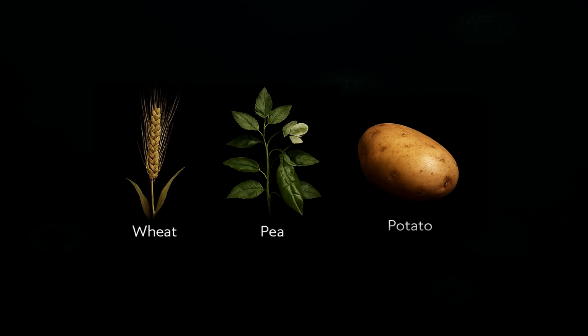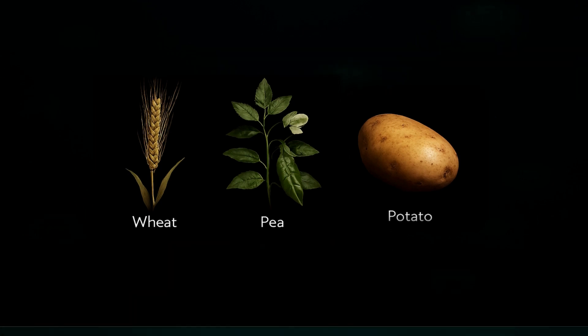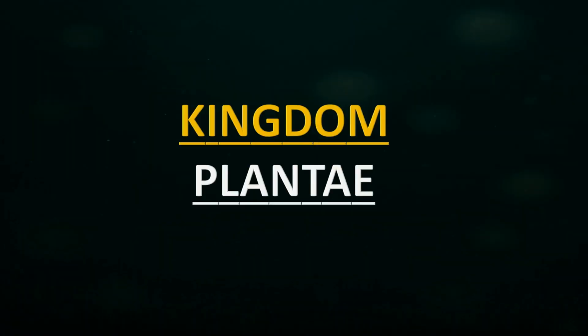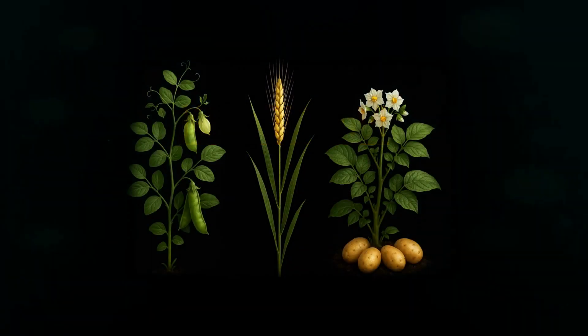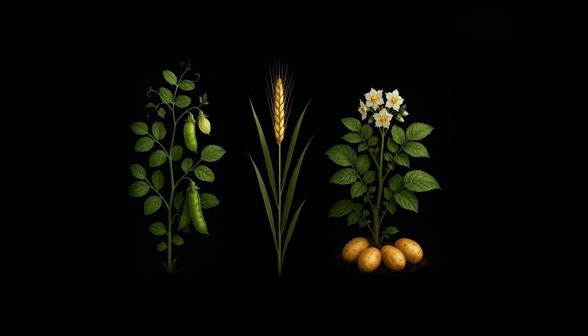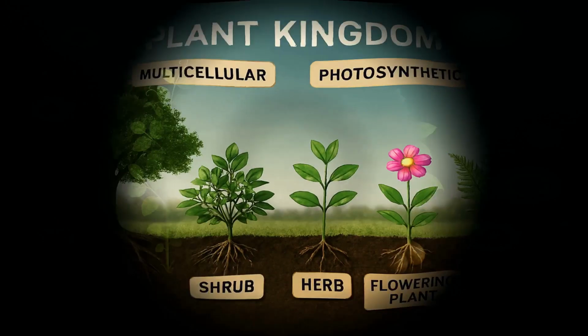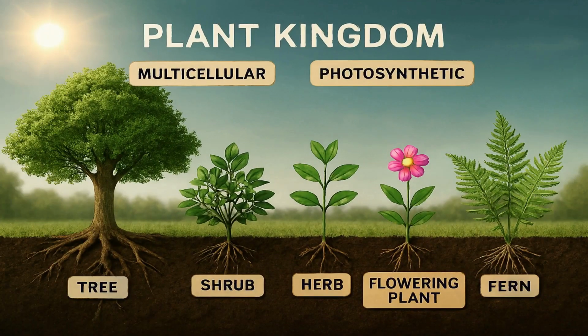So let's start from the broadest level, kingdom, and go all the way down to the species. Kingdom, Plantae. All three, pea, wheat, and potato, belong to the kingdom Plantae. This means they are multicellular, eukaryotic, autotrophic organisms capable of photosynthesis. So, at this highest level, they are the same.